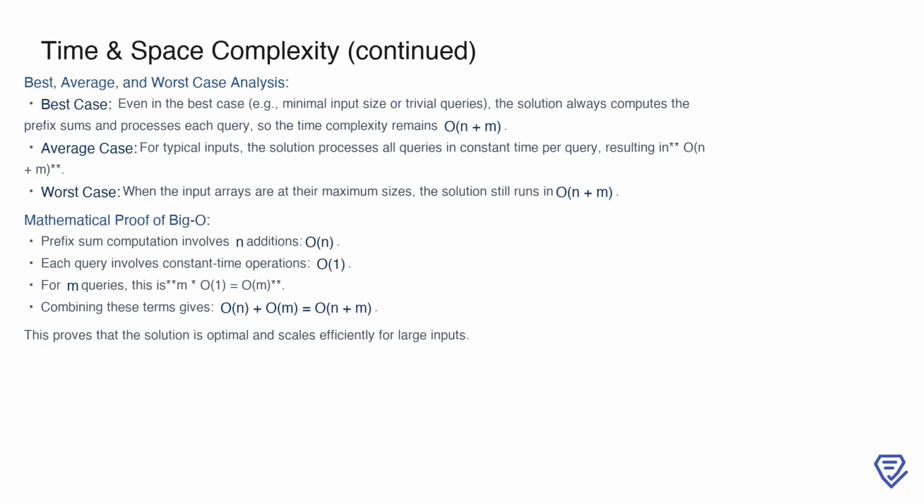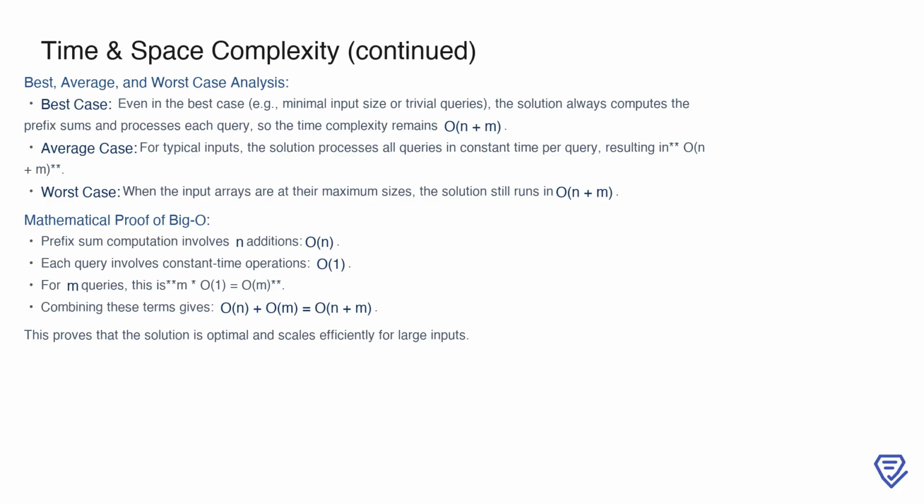The time complexity of our solution remains O(n + m) in all cases. For the best case, even with minimal input sizes or trivial queries, the solution still computes the prefix sums and processes each query, so the time complexity does not change. For the average case, typical inputs involve processing all queries in constant time per query, resulting in O(n + m). In the worst case, with maximum input sizes, the solution still runs in O(n + m).